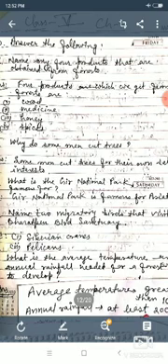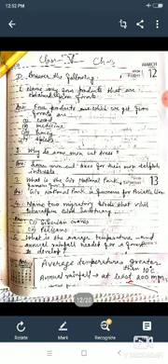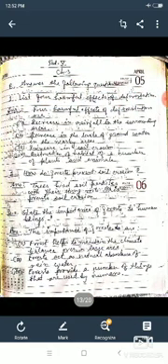Now come to number 5: what are the average temperature and rainfall needed for a forest to develop? The average temperature should be greater than 10 degrees centigrade, and the annual rainfall at least 200 millimeters.